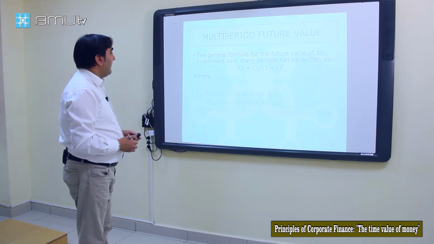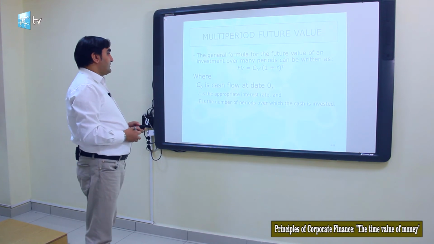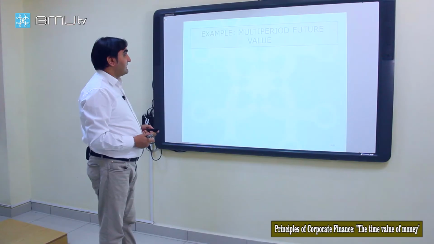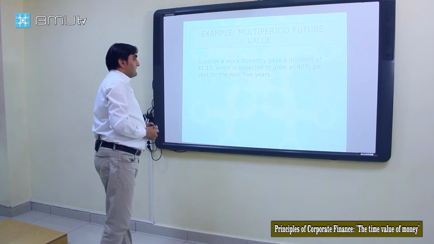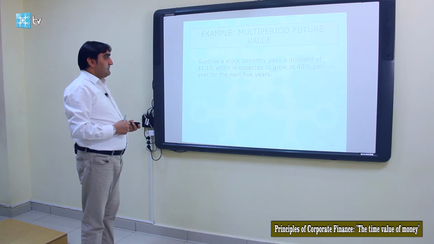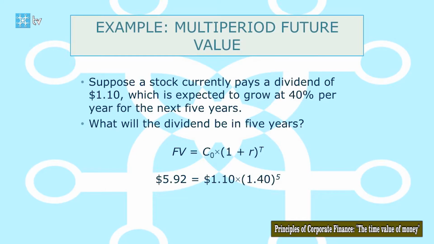We said that the general formula for future value is today's investment times 1 plus the rate to the power of n, that's the number of periods. So suppose a stock currently pays a dividend of $1.10, which is expected to grow at 40% per year for the next 5 years. What will the dividend be in 5 years?